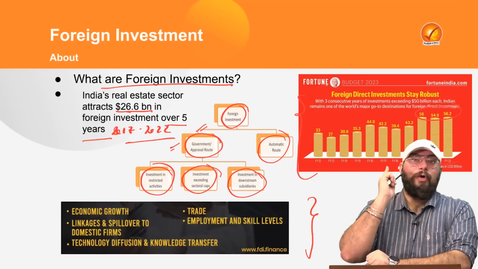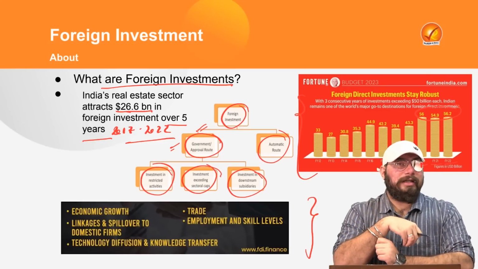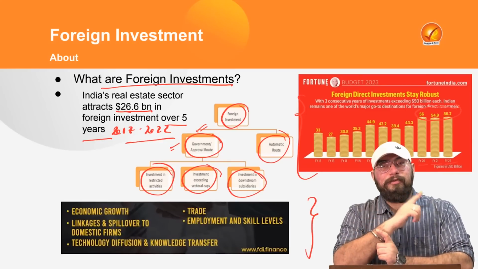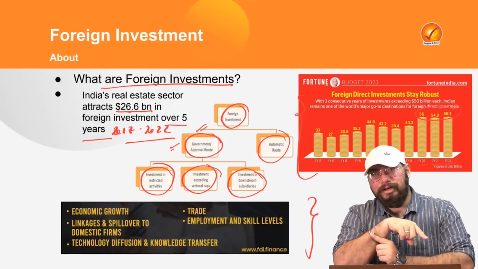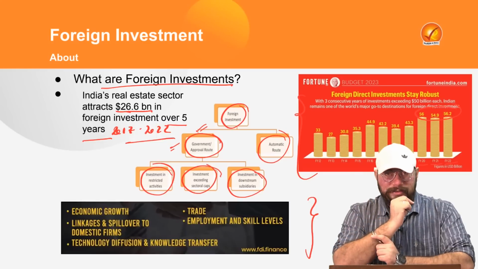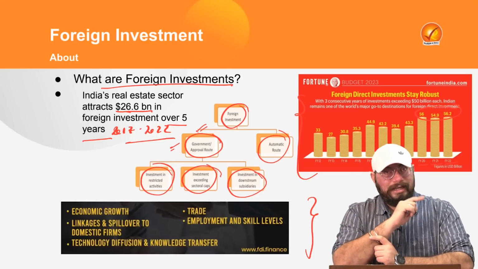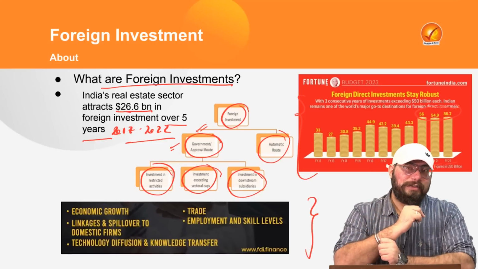See, first, if foreign capital is coming into our country, investment, we always know, has a multiplier effect. That means if you invest 1 rupee, it can give you returns to the tune of 10 rupees. That is the multiplier effect. And if that works for the economy, it will work for the Indian economy as well, right?